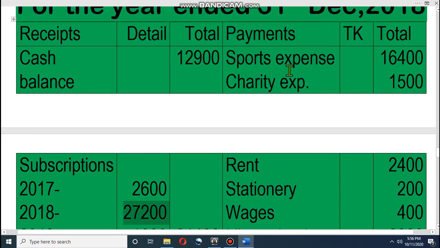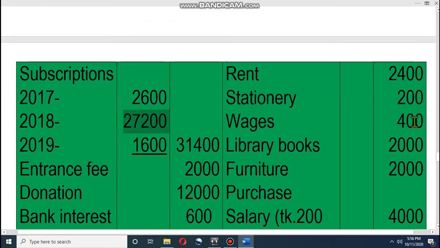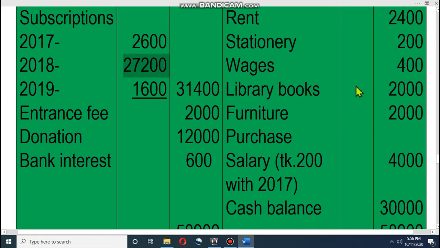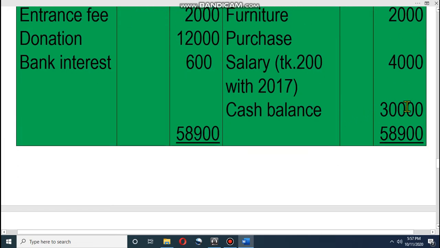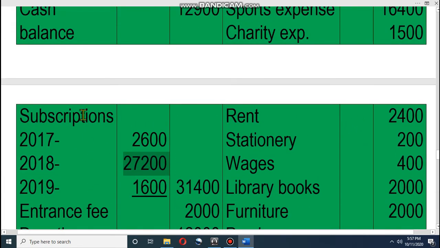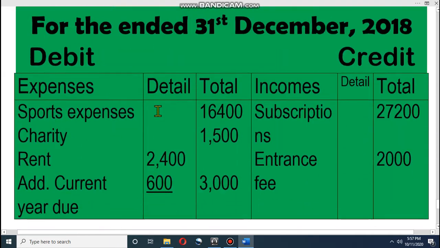Then look at expenses. Sports expenses are expense. Charity expense, rent expense, stationery are our expenses. Wages expense. Library books are a payment but not an expense because they are our asset. Furniture is also an asset. Salary of 200 is not our expense. That means from 4,000 we have to subtract 200, then we will find the amount of expense. Cash balance is our asset. So we will find all the income and all the expense. Let's see it in the math.